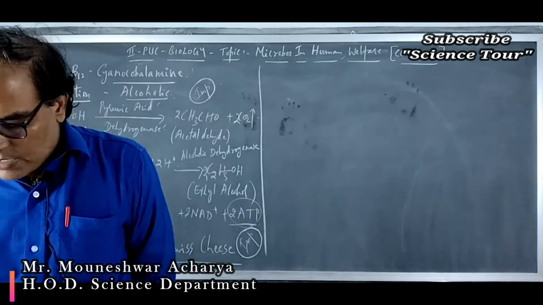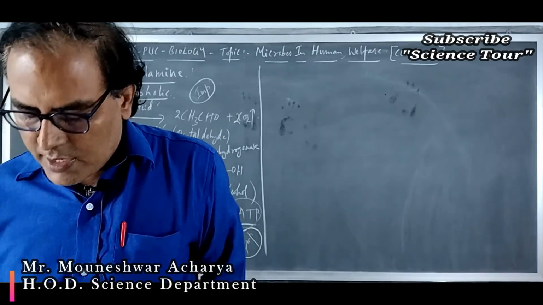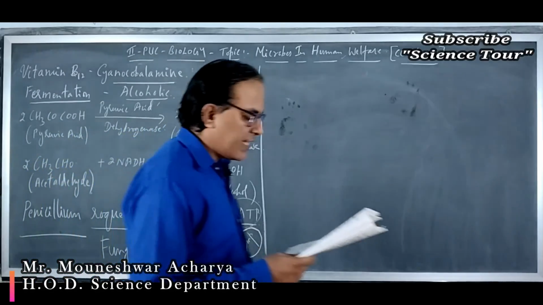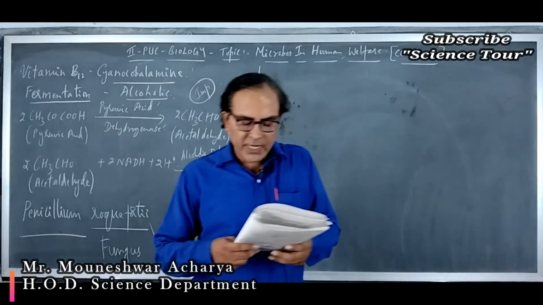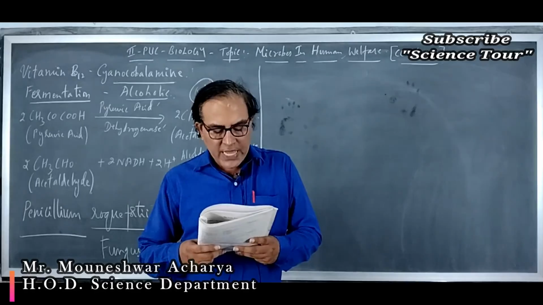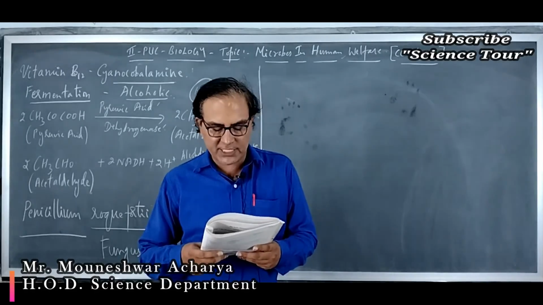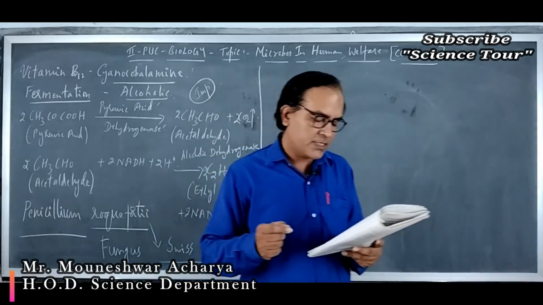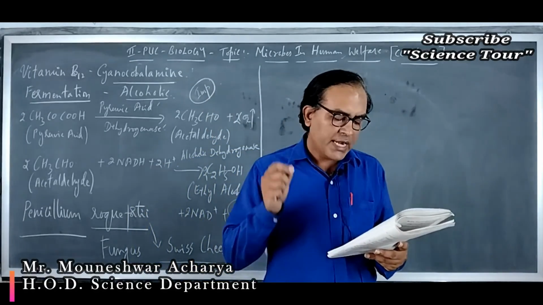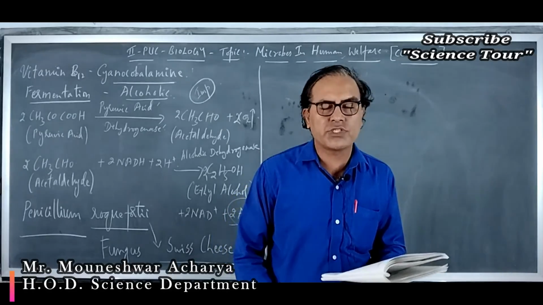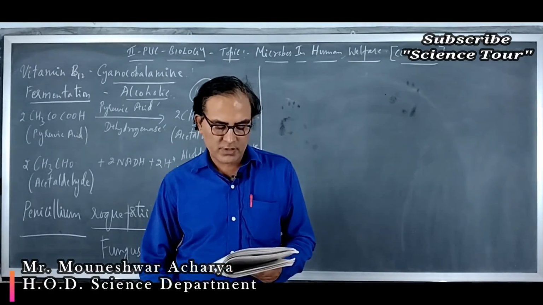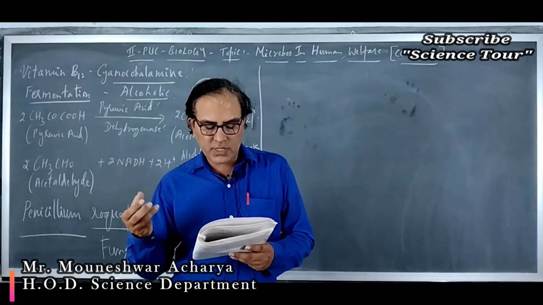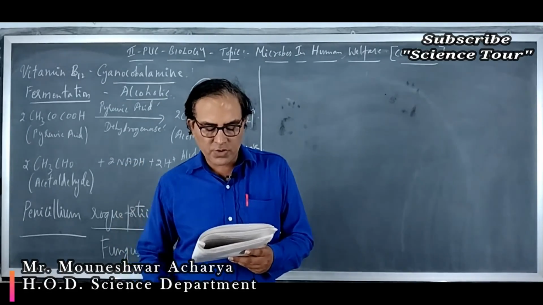Let's move to question number 15. The residue left after methane production from cattle dung is A. burnt, B. buried in landfills, C. used as manure, D. used in civil construction. The residue left after methane production from cattle dung is used as manure because it supplies some organic minerals to the soil. So it can be used as manure.